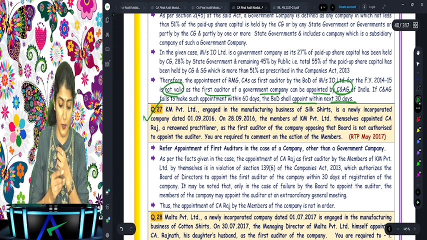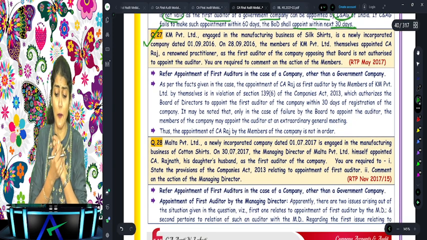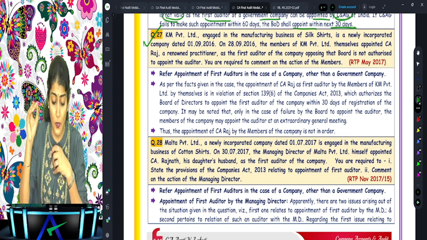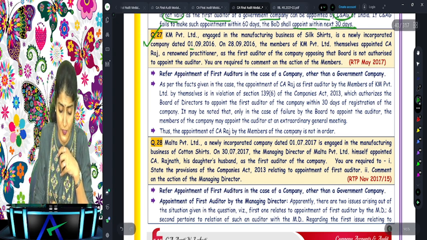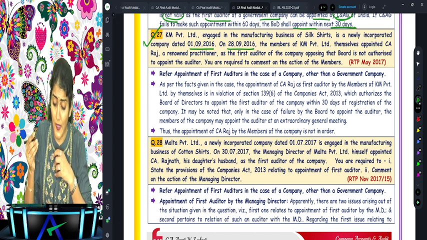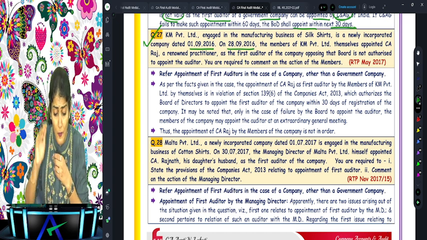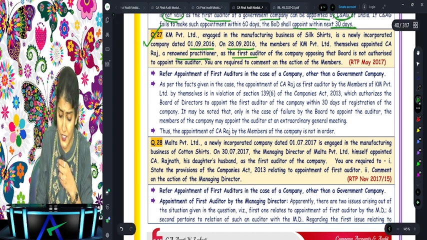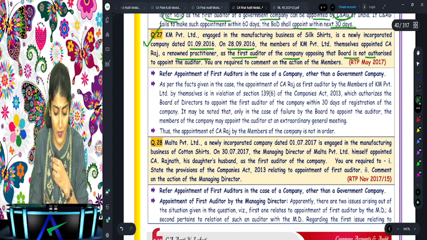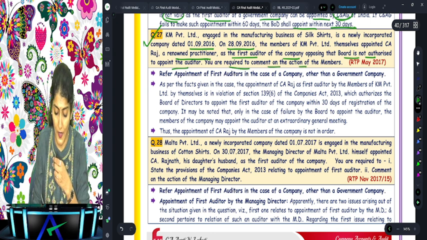Yes. Question number 27. KM Private Limited, engaged in the manufacturing business of silk shirts, is a newly incorporated company dated 1st of September. On 28th of September, the members of KM Private Limited themselves appointed CA Raj, a renowned practitioner, as the first auditor of the company, opposing that the board is not authorized to appoint the auditor. You are required to comment.